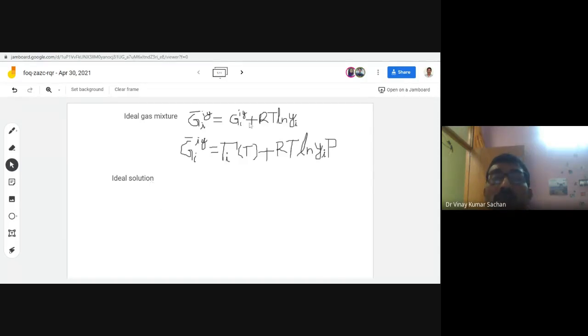So this pure component may be in a phase different from the solution phase, because in the ideal gas mixture we have taken both physical states the same. This is the ideal gas state. Here also this component is present in the ideal gas mixture. So both are gaseous and both are following the ideal state. But in case of solutions, this should be a more general term, G_i. So here what we write, this is written as, you can look at the text also.